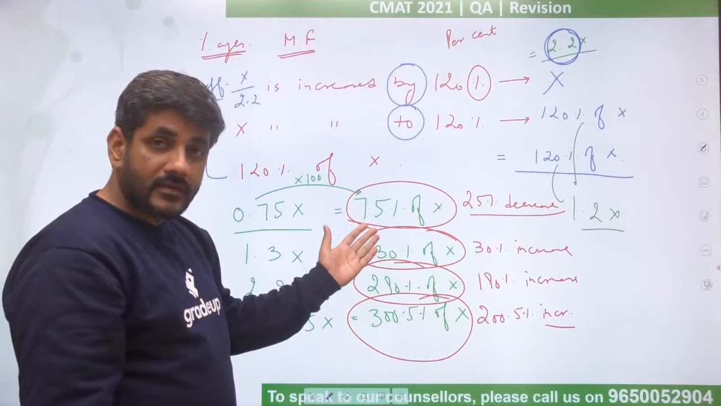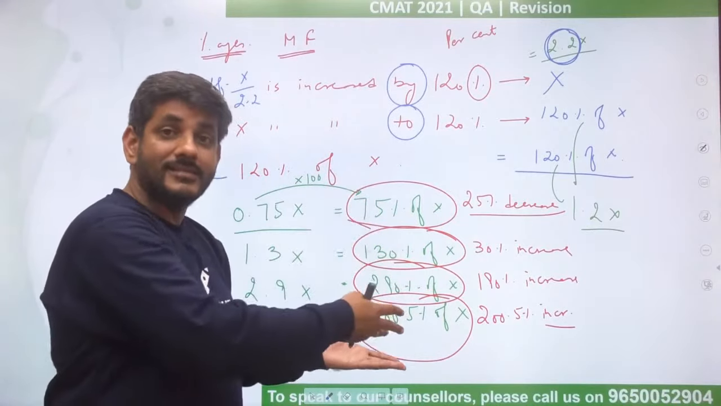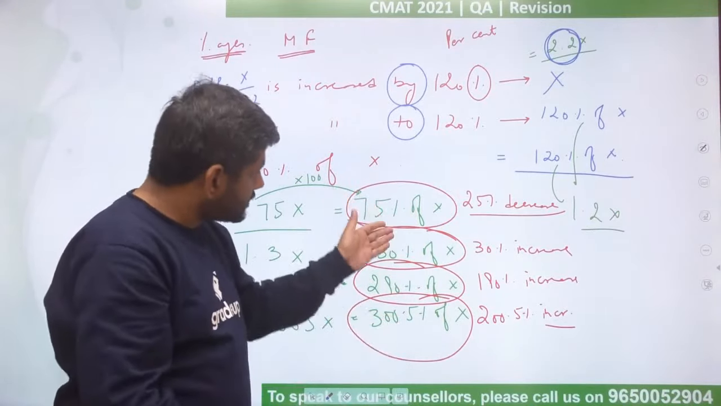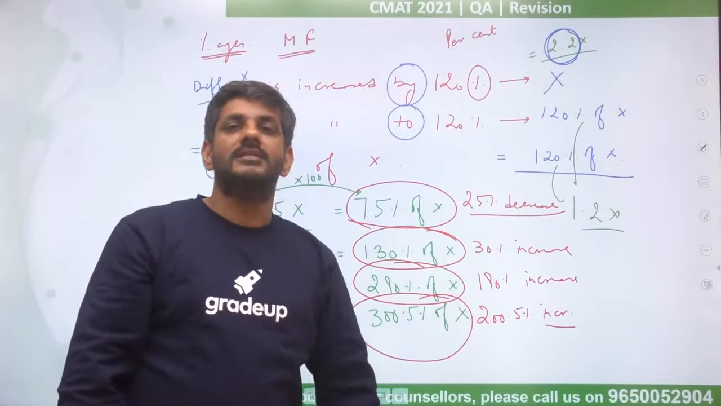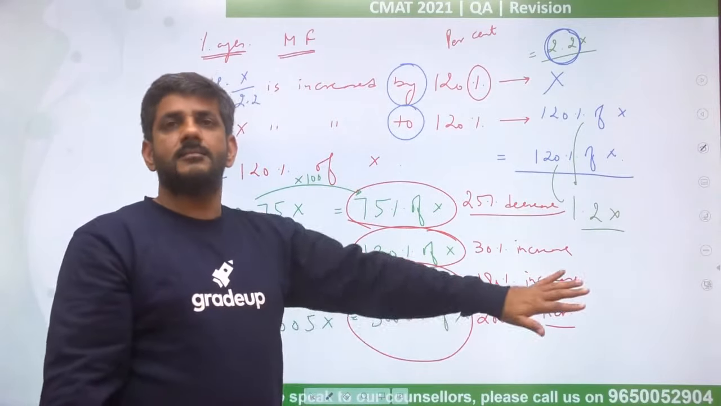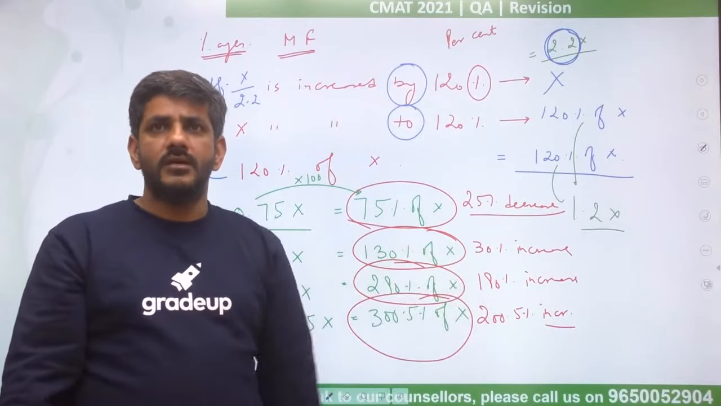But if you cannot subtract 100, because it is so low, that means it is already less, right? So subtract this from 100 and this will tell you how much it has decreased. This is about the multiplying factor. I hope you would have understood this.